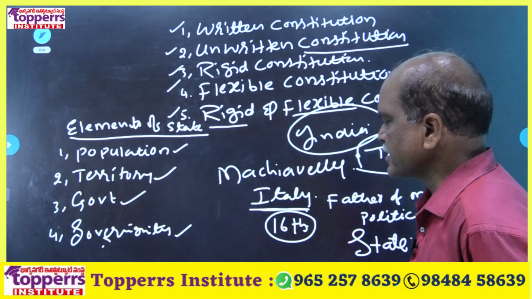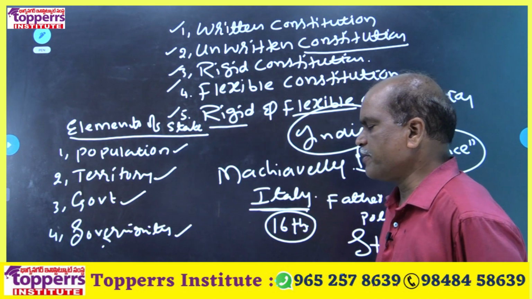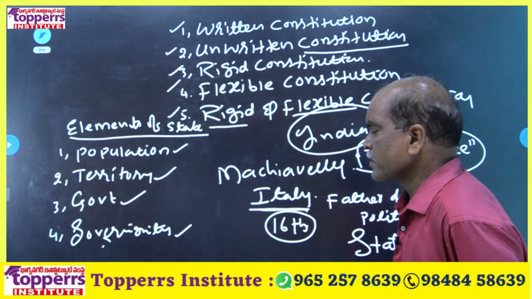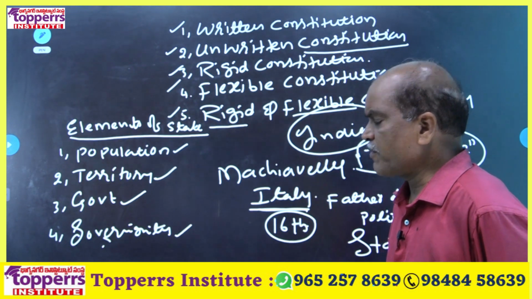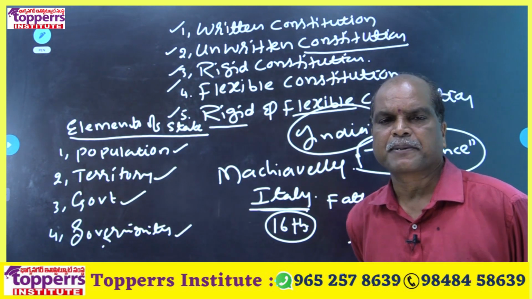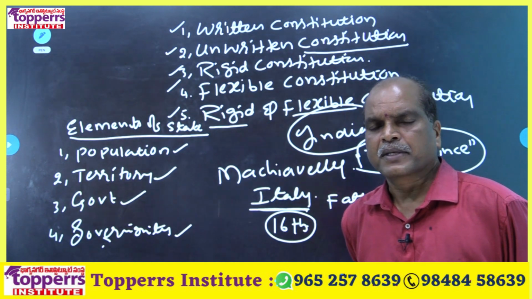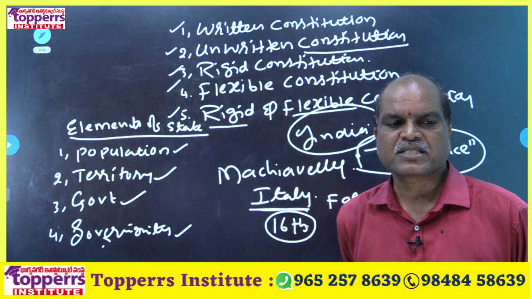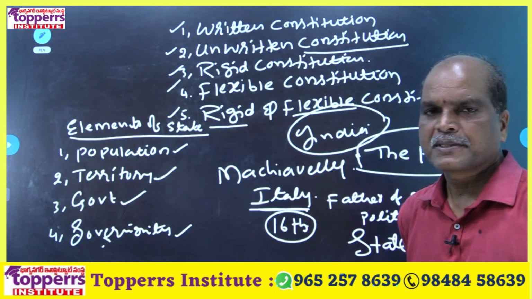Sovereignty is the main essential element of the state. Without sovereignty, the state is just like a dead body.